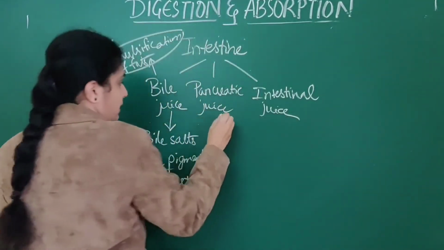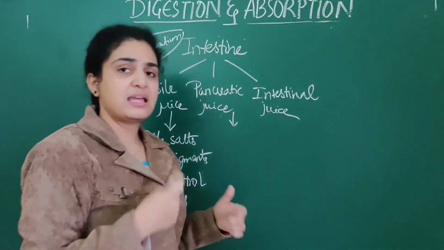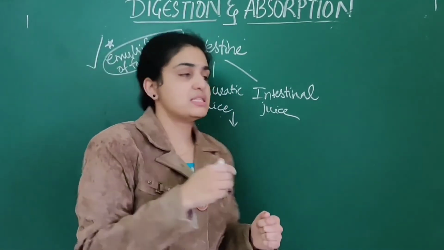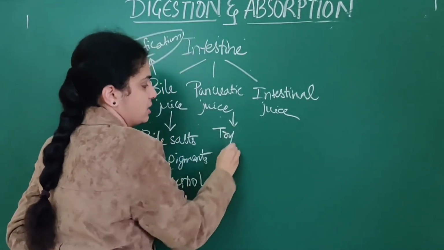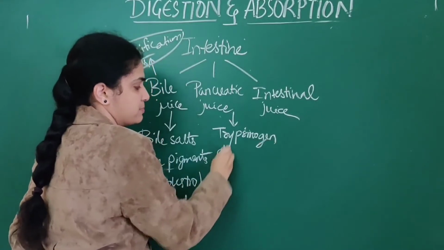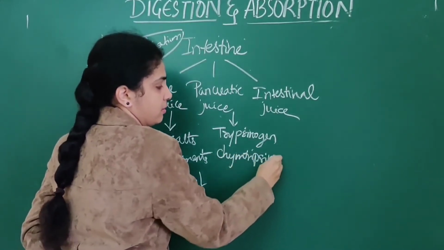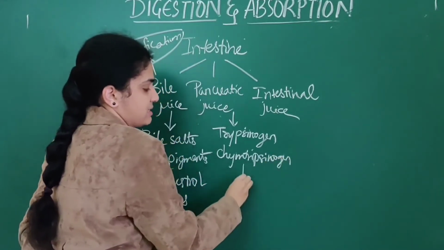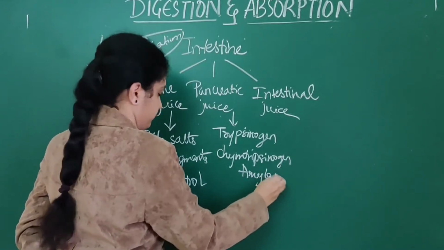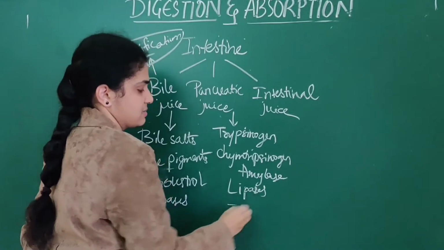Next we come to pancreatic juice. Pancreatic juice secretes so many enzymes. Mainly it contains inactive enzymes like trypsinogen, chymotrypsinogen, next amylase, as well as lipases.